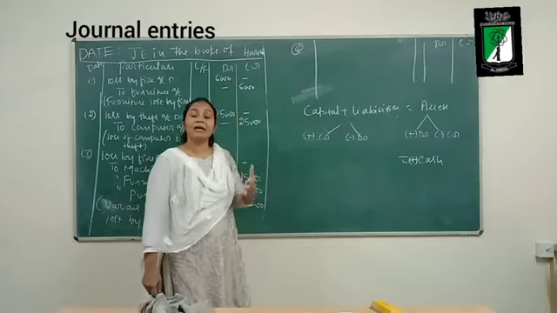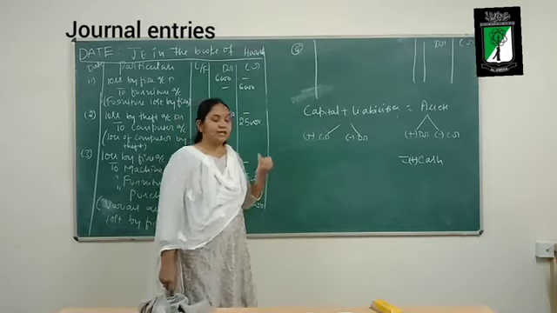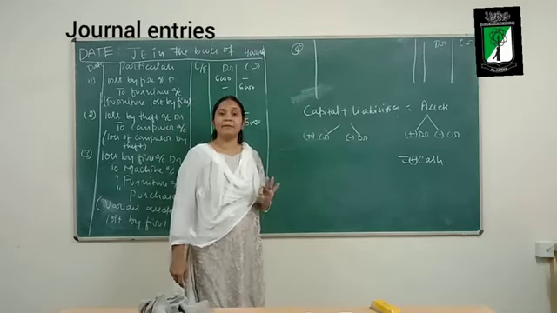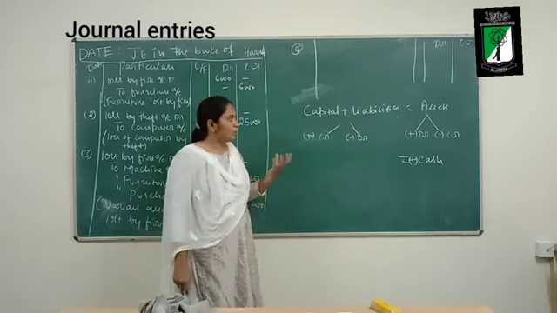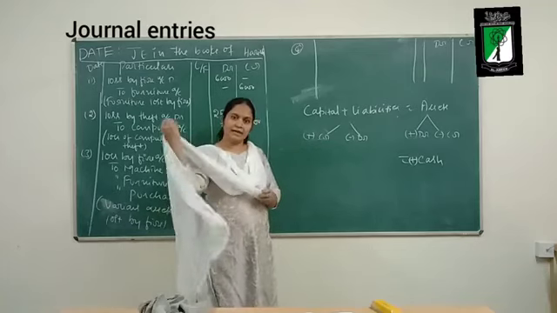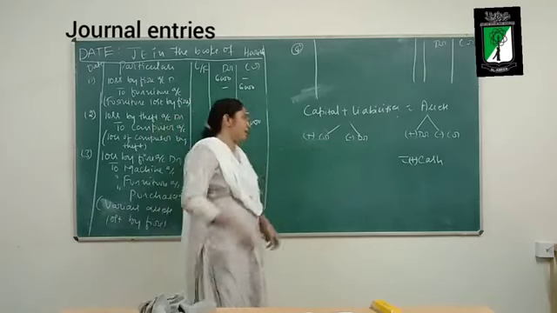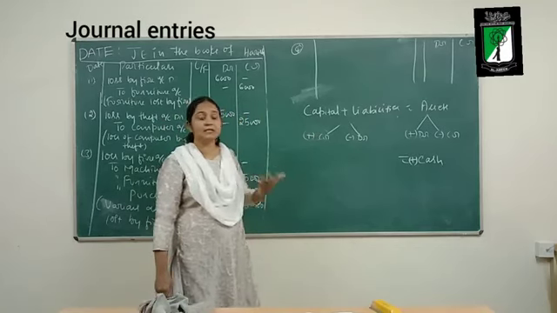My capital balance is also increasing. So losses and profits will have direct impact on the capital. Now, for the business, it's a kind of income. Due to which my capital balance is increasing.